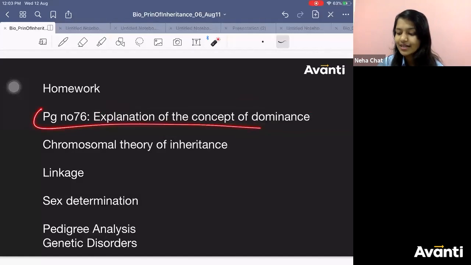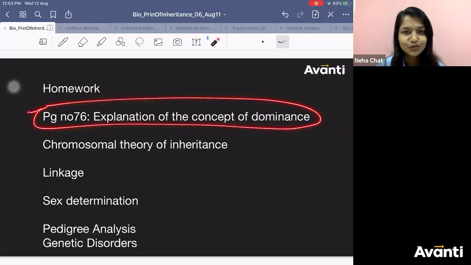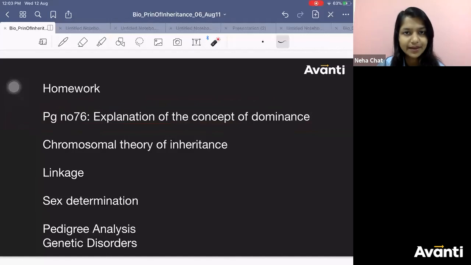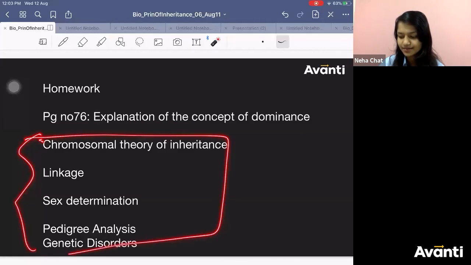You need to read that out. I know 50% of you will not understand, but I still want you to try. Just try out what they wanted to explain. Page number 76. If time is there, just give it a read.